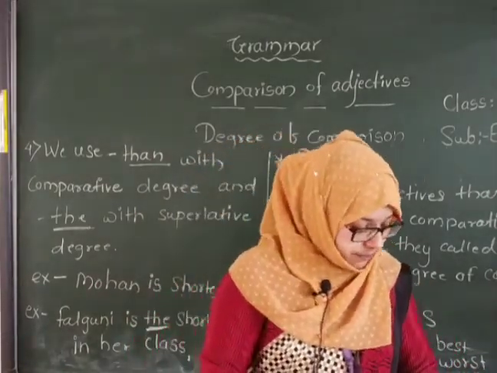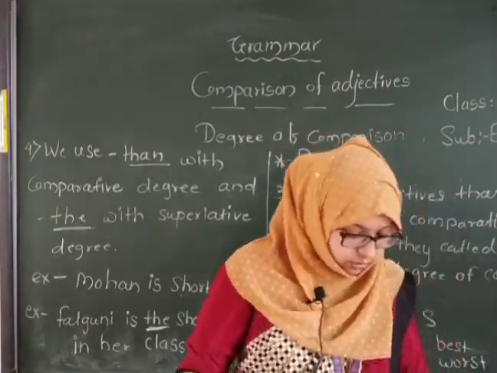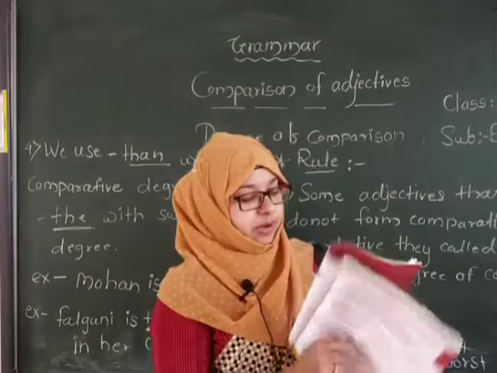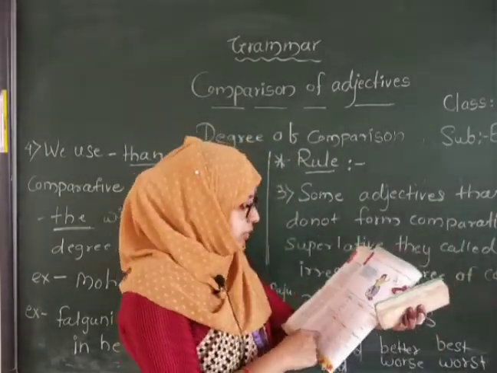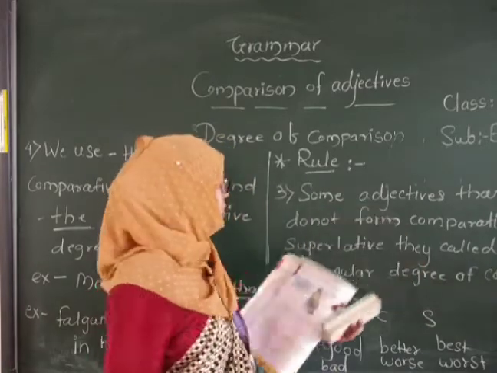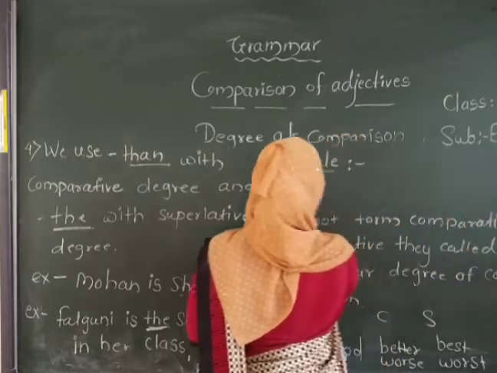On page number 6, you have a small homework. They have given one table, and you have to complete the following table by using the proper degree.